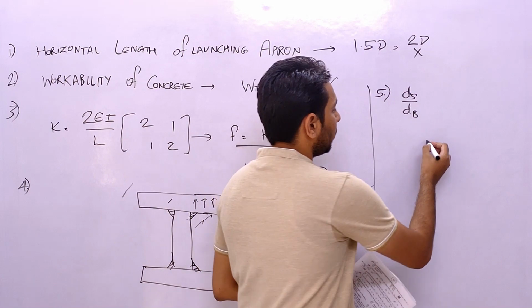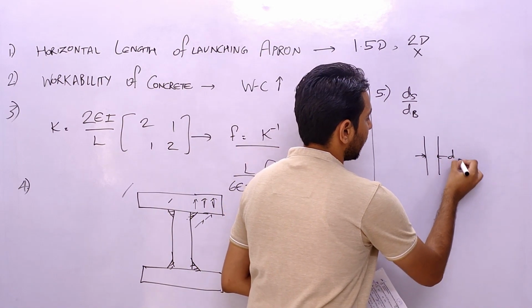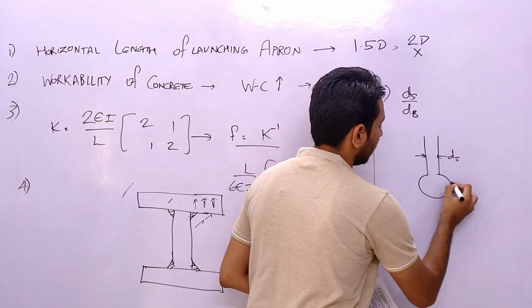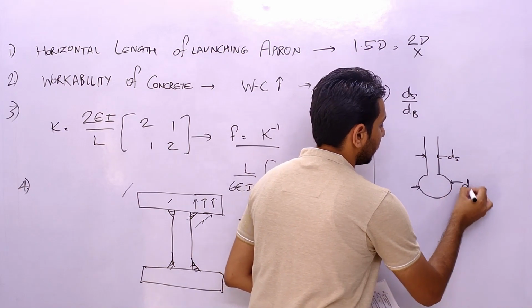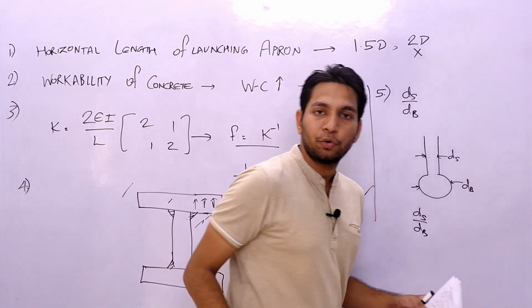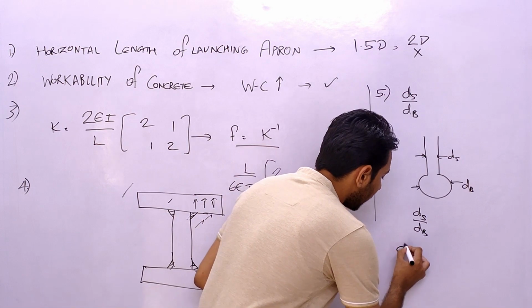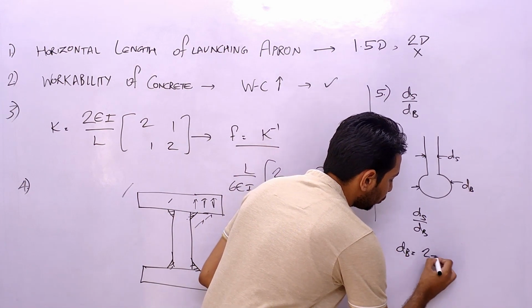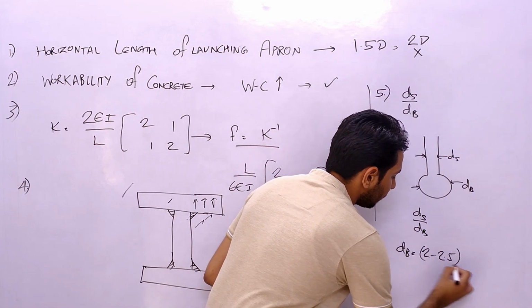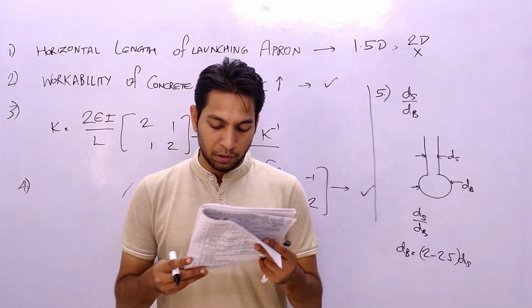So we know that if this is the diameter of the shaft, and this is the diameter of the bulb, then ds by db is definitely going to be less than 1. But what its value is: we know that the diameter of the bulb is around 2 to 2.5 times the diameter of the shaft.